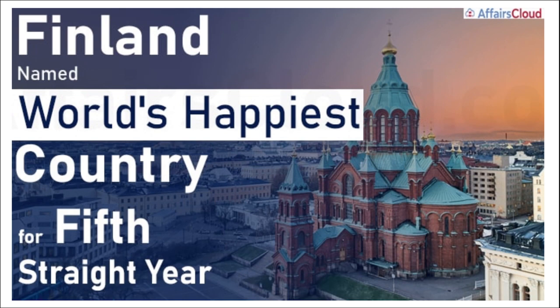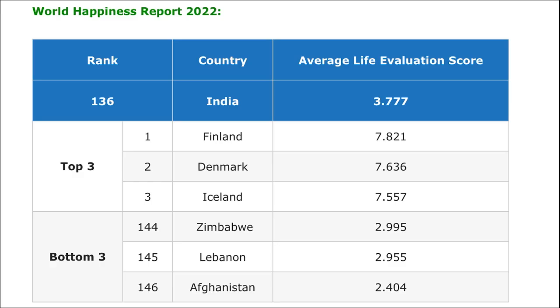Next we'll be talking about world happiest country. Which country has been named as the world's happiest country for the 5th straight year? This is the 5th time. Remember, Finland has been named as the world's happiest country for the 5th straight year. Important. Alright. So what is the rank 1 in terms of the World Happiness Report? It is Finland. Second is Denmark, third is Iceland.